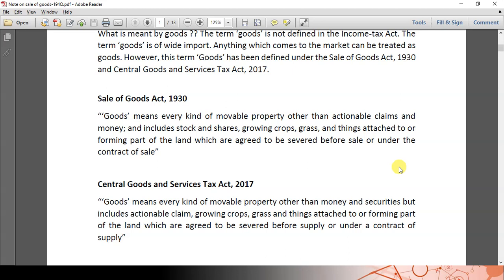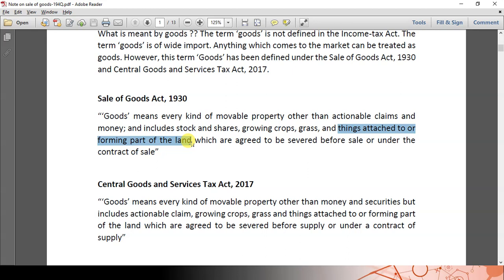What is meant by things attached to or forming part of land? For example, let us take a transformer. A transformer is installed in a construction site for generation of power. Though the transformer is movable, it has to be affixed to the ground for using it.